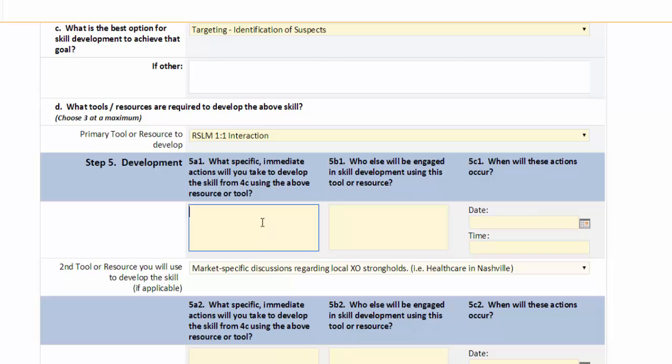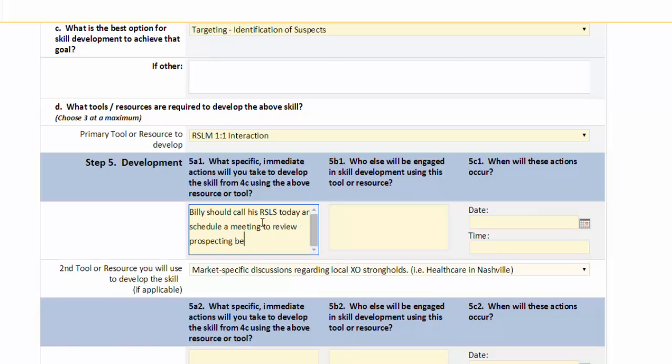The next question is, okay, what are you going to do with that? Give me something specific that Billy should be doing. Billy should call his RSLS today and schedule a meeting to review prospecting best practices. Who else needs to be engaged? His RSLS. And when are we expecting this to be done by? I'm saying I want him to do it this week, so 04/24.